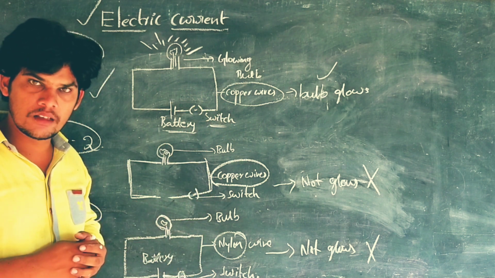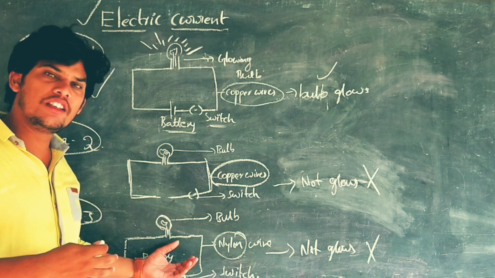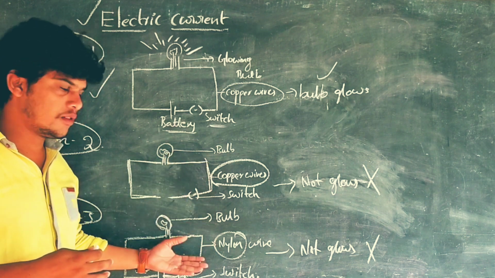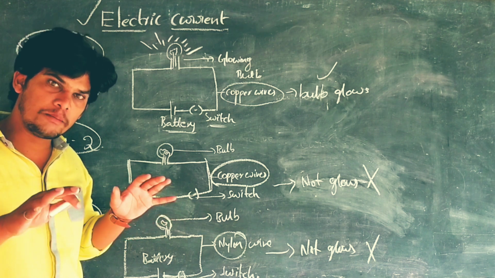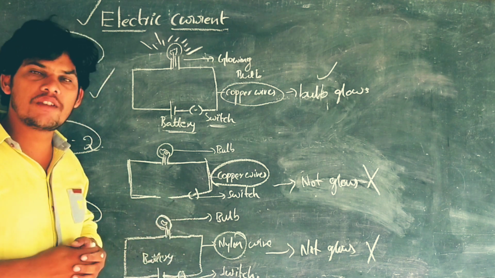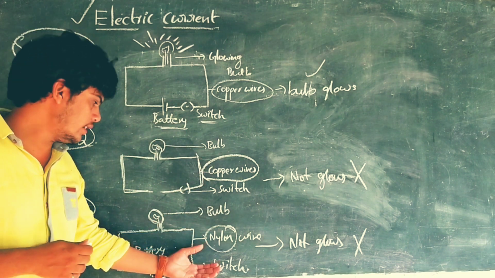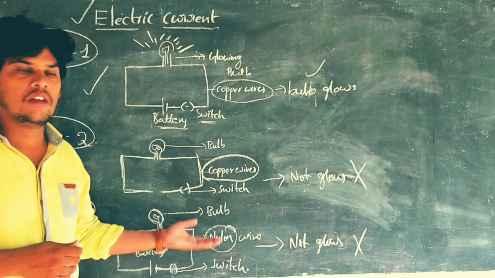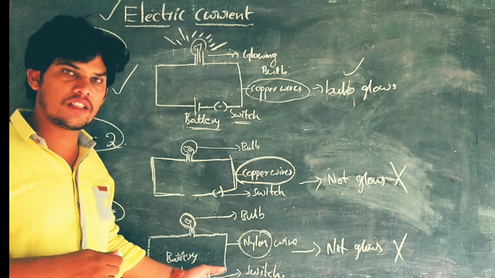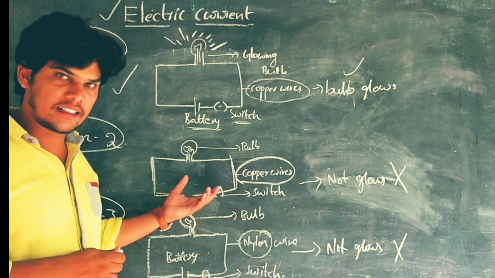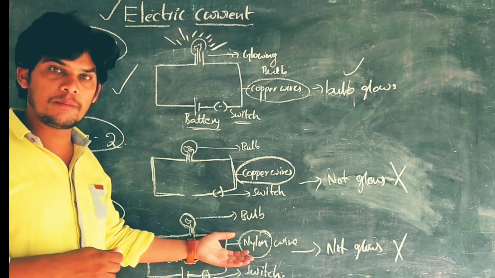What is the reason? In the second and third situations the bulb does not glow. By changing a small thing: in the second situation, the battery is not connected; in the third situation, instead of copper wire, I connected nylon wire. What is the reason behind the bulb not glowing if the battery is not connected to the circuit, or if we use nylon wire instead of copper wire?